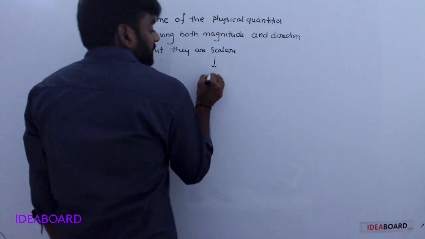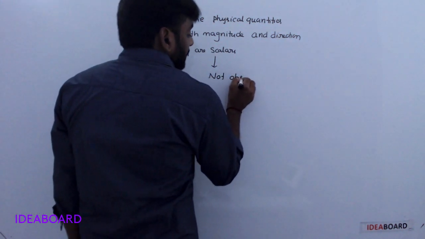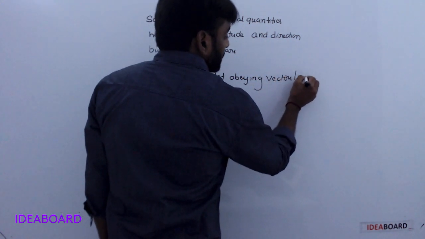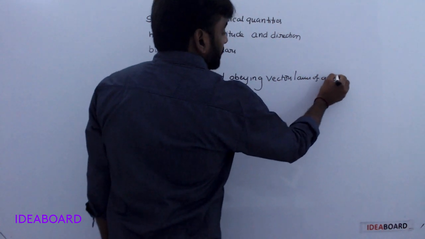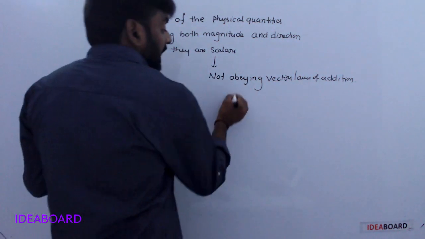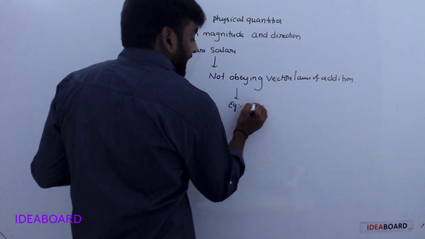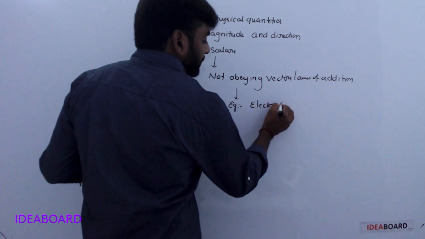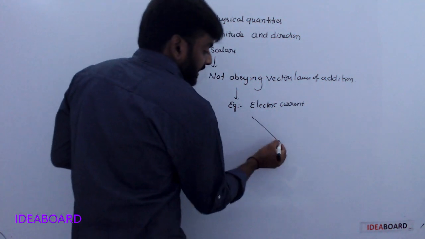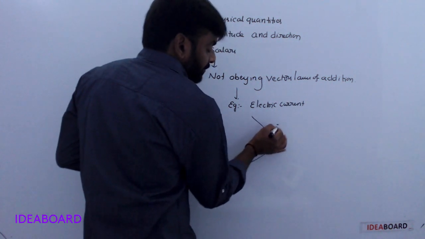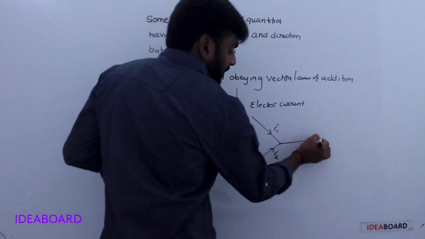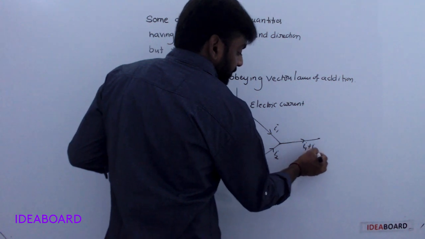The example is electric current. See here, the current through this wire is I1 and through this wire is I2. The total current is I1 plus I2.